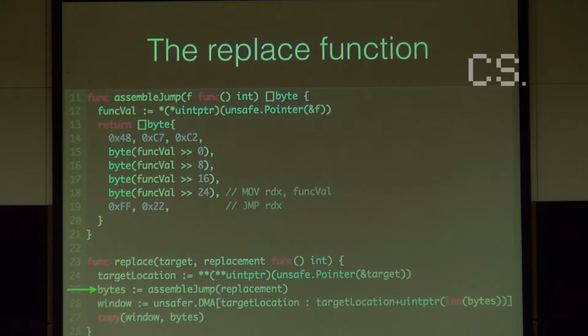Okay, so now we have a slice, or in other languages an array, of all the assembly code that we need to write. And in Go, if you want to copy an array to somewhere else, use the copy function at the end there. So it takes a target and it takes a replacement. So now we have the replacement, and now we just need the target.